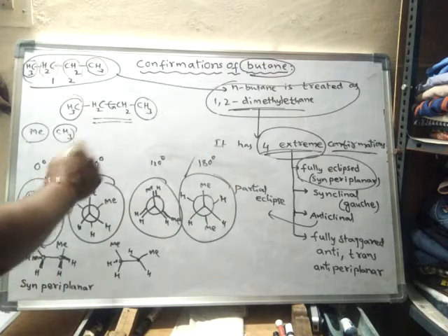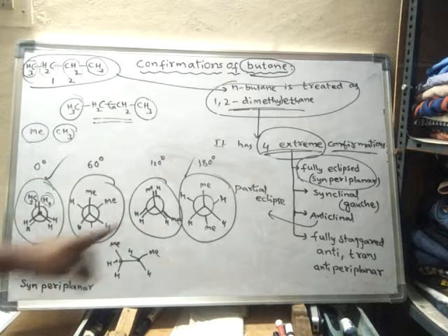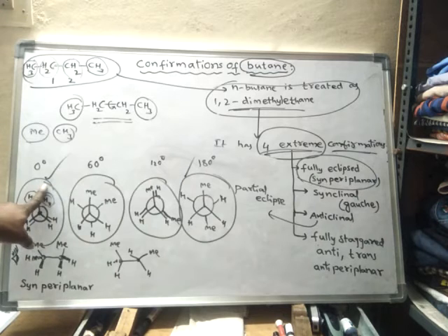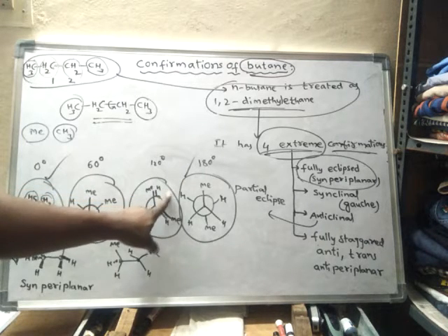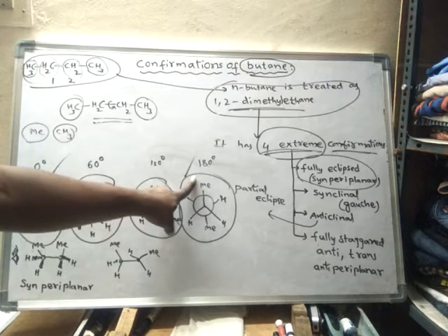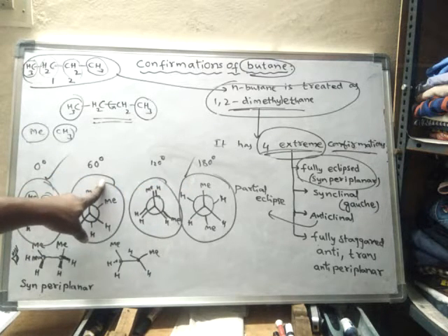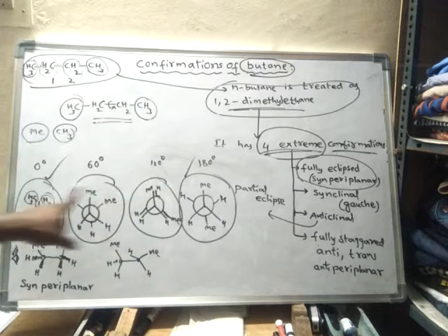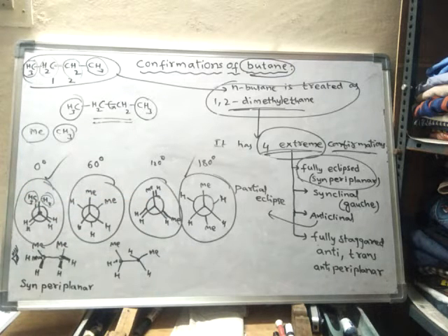This is the least stable structure. This is the most stable structure. This is the least stable structure, and this is the first highest stable. This is the second highest stable. This is the third highest stable, and this is the least stable.